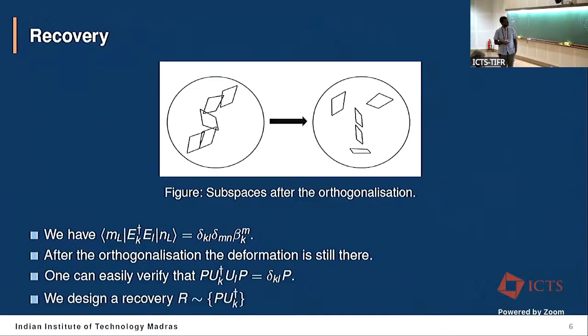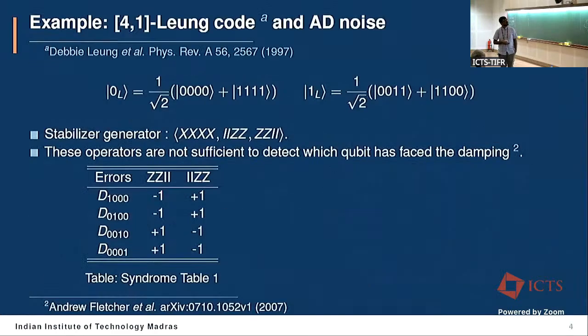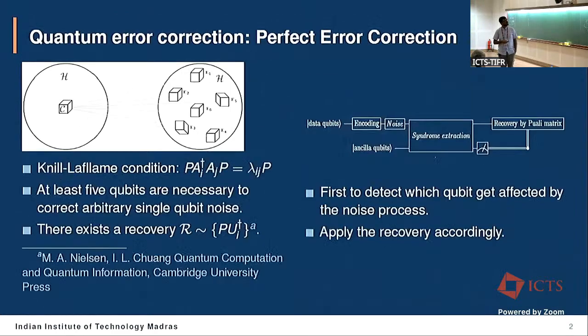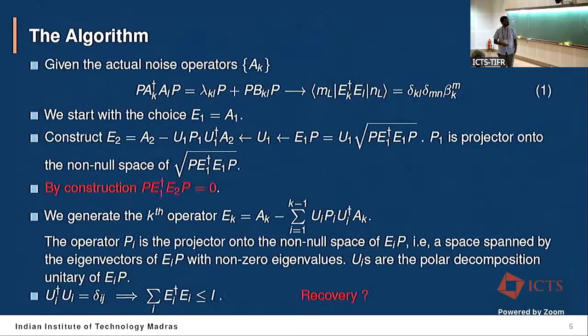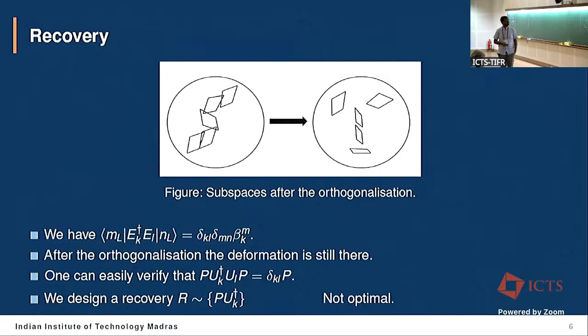But we can construct a recovery just like the perfect recovery. Perfect recovery means, if I go back to this slide, something like this. But the thing is that this recovery is not an optimal recovery.